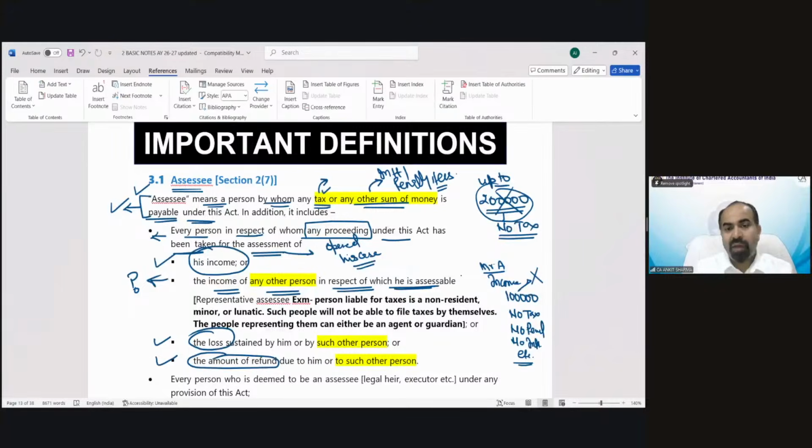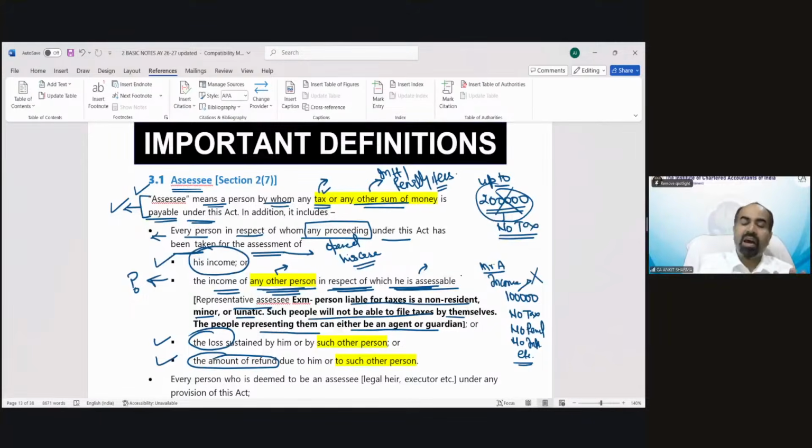So the income of any other person means the person in respect of whom he is assessable. He is a representative assessee. We call the agent a representative assessee, and the real person whose income it is would be called any other person. So if the person liable for taxes is a non-resident, minor or lunatic, such people will not be able to file taxes by themselves. The people representing them can be either an agent or a guardian.